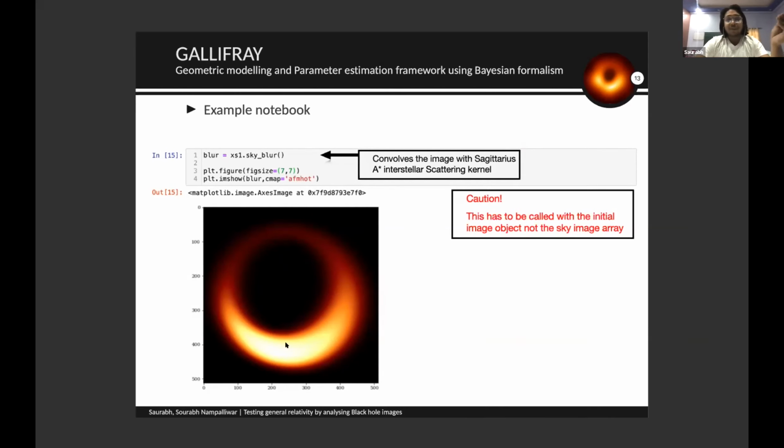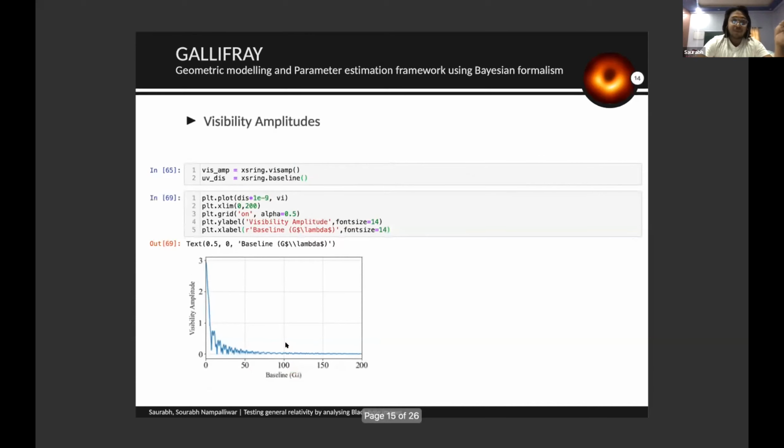And we can also blur it using some scattering kernels, such as of the Sagittarius A star or interstellar medium. So right now we have here an effect mimicking the Sagittarius A star kernel. We can also find the visibility amplitudes of this image, which is simply Fourier transforming the previous image, to see how we can see it with a radio telescope under ideal conditions. We have some simple commands to do that, and tutorials already uploaded on GitHub so that one can create those images.